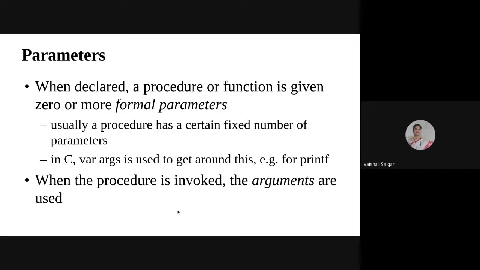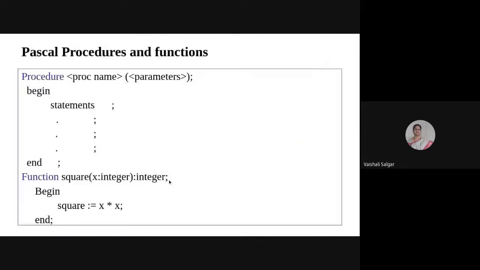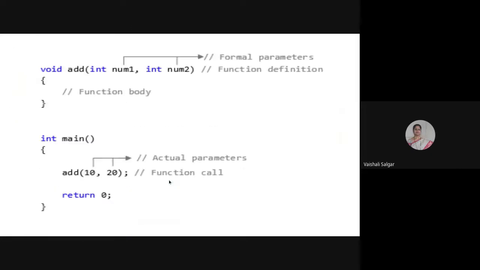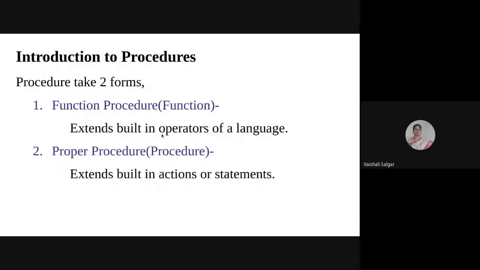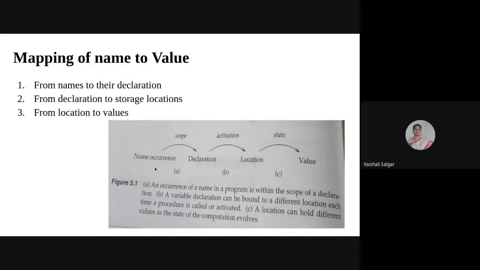If you remember, I said whenever the caller transfers a call to the procedure definition, it is called an activation. Looking at this slide, when the name occurs, it refers to the declaration, that is the scope. From the declaration, control is transmitted to the actual location of the procedure, the definition, and that is the procedure activation.